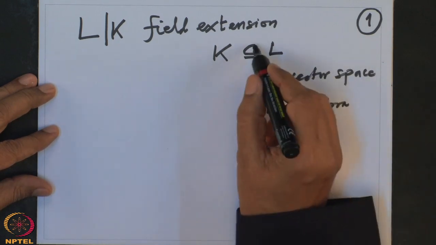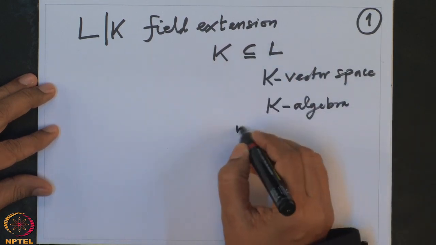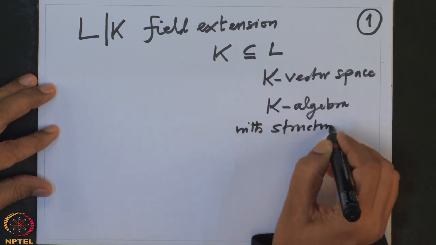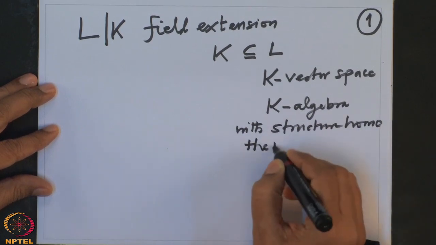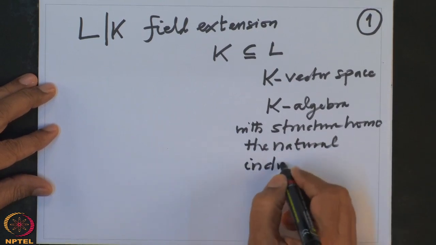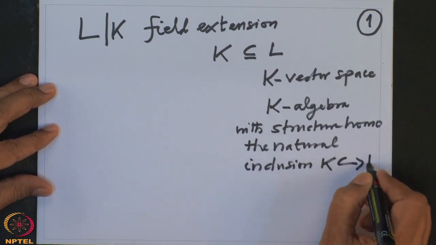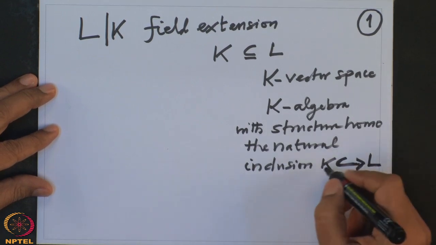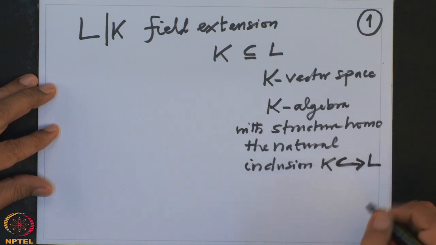In this case, the structure homomorphism is this natural inclusion K to L. This gives a K algebra structure on the field L.